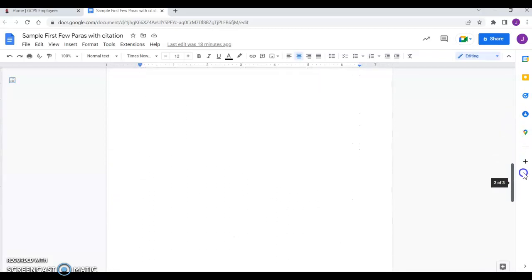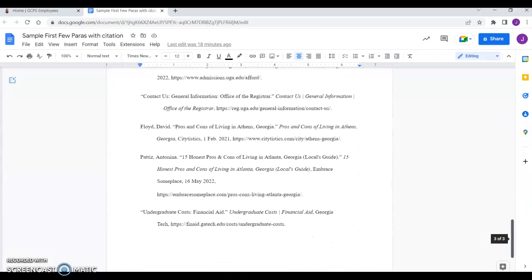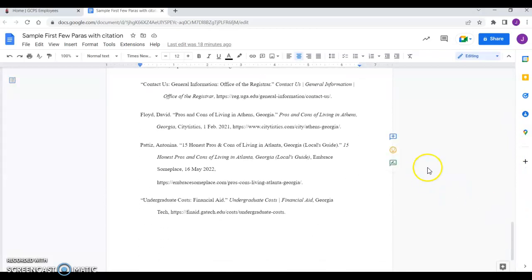If there is a case, let me scroll down here and see. Okay, there's not. If there's a case where, let's say, you had undergraduate costs financial aid, and then you had another citation that was undergraduate costs payment plans, I don't know. You just need to include enough information that someone could differentiate.